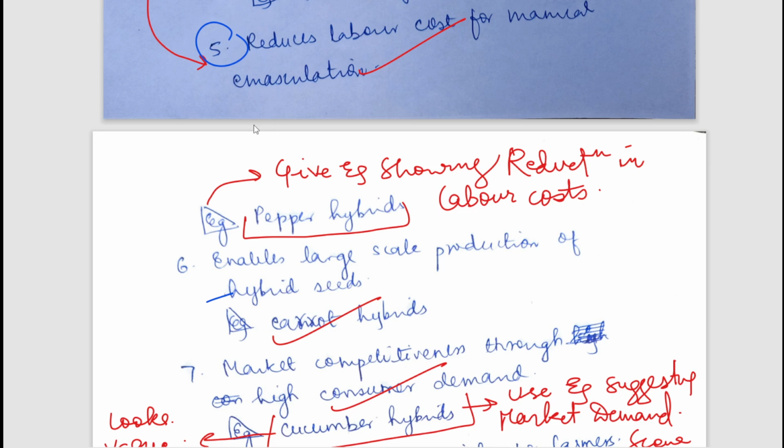So you can generally observe while reading that it has no relation with pepper hybrids. Okay, in any crop it will reduce the chances of emasculation. There will be no need of emasculation in any crop if you are doing male sterility. But the examples would be suggesting how it is reducing labor. Okay, give some data showing reduction in labor costs, give some data showing reduction in manpower. So those should be the appropriate examples.